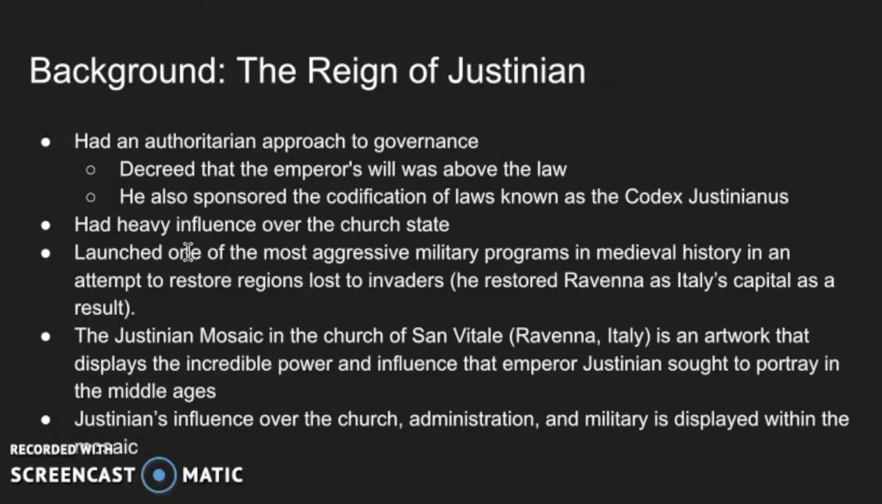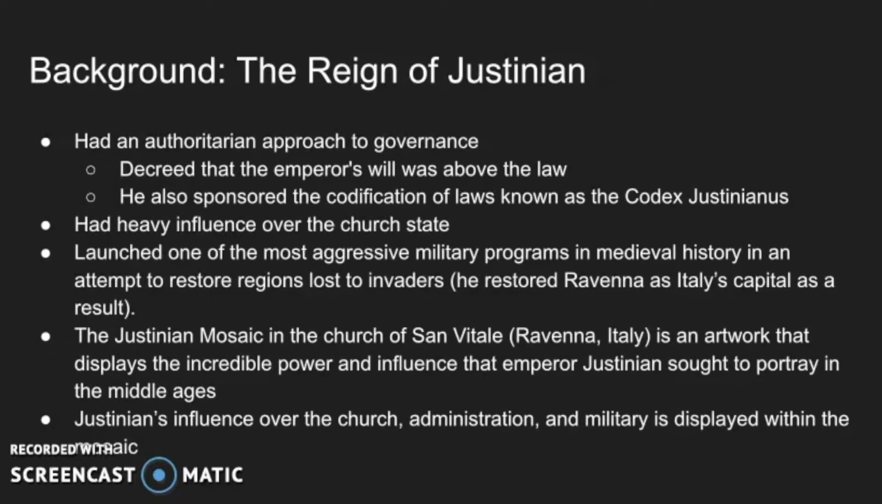He had heavy influence over the church state because his role as emperor of the Byzantine Empire was to enforce Orthodox Christianity over the people, because that was the will of the original leader, Constantine. He also launched a very aggressive military program to restore regions lost to invaders. He restored a lot of old Roman territory, and he also restored Ravenna as Italy's capital.